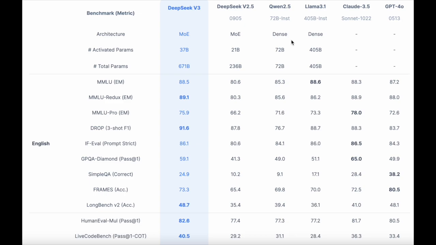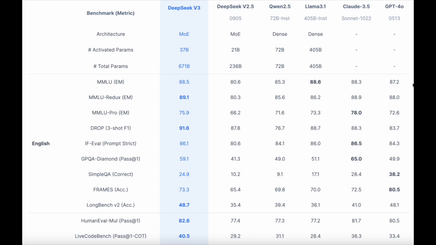Part of OpenAI not being totally open is the fact that we don't even have the architecture, the activated parameters, or the total amount of parameters for GPT-4o. There have just been speculations online on how many parameters there are, but OpenAI did not officially release an actual number. So we are going to look over all of the benchmarks.